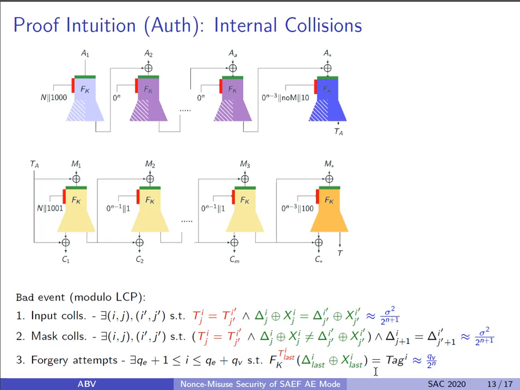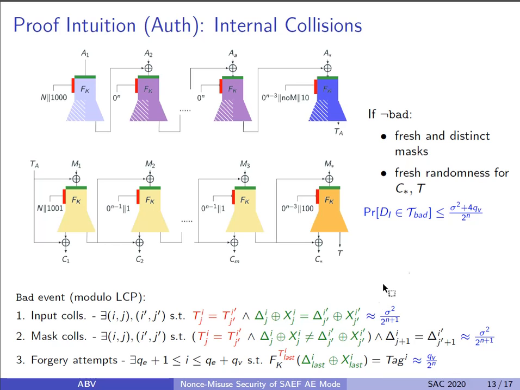Since there are a total of QV verification queries, the total probability of such collisions will be QV/2^n. This is an approximation, as including all corner cases and the degradation of the permutation, we get the exact bound as 4QV/2^n. If none of the bad events occur, we get fresh and distinct delta masks and fresh randomness for the last ciphertext block and the tag.